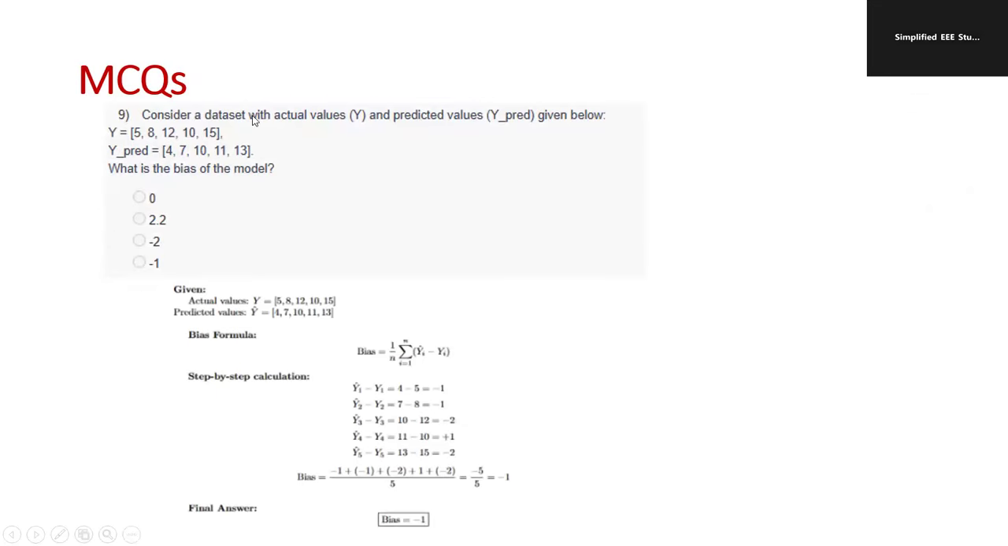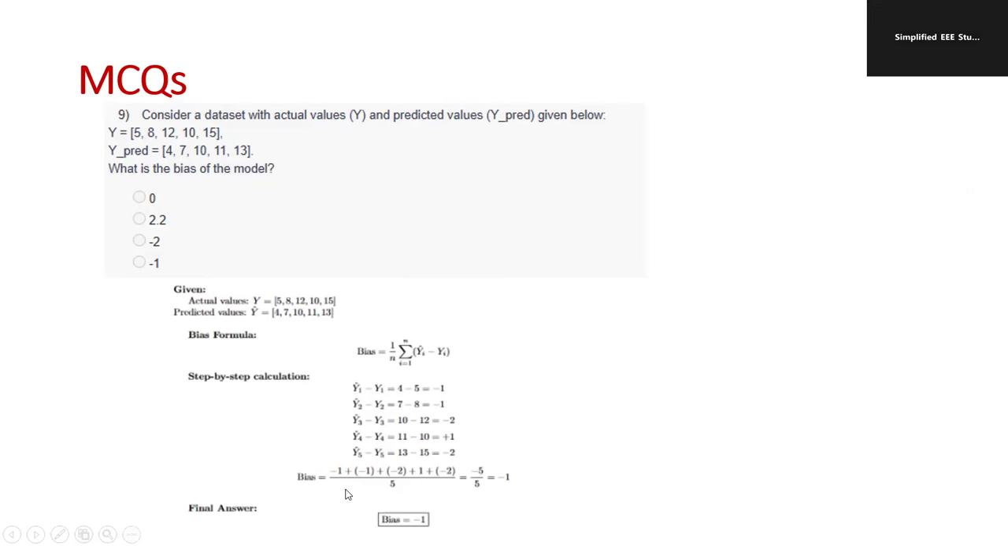Similarly, consider a data set with the actual value and the predicted value. The actual value is given as y, and y predicted is the predicted value. What is the bias of the model? First of all, the actual value and predicted value should be written separately. The bias formula is nothing but 1 by n, sigma i equal to 1 to n, yi cap minus yi. Since there are 5 elements, y1 cap, y2 cap, y3 cap, y4 cap, and y5 cap have to be calculated. So y1 cap minus y1 is 4 minus 5. y2 cap minus y2 is 7 minus 8. Element-wise subtraction you are supposed to do.